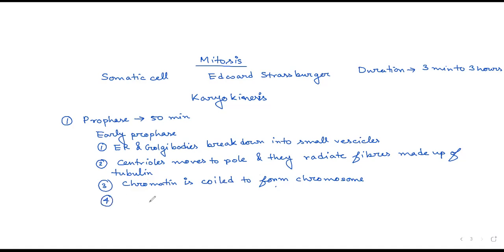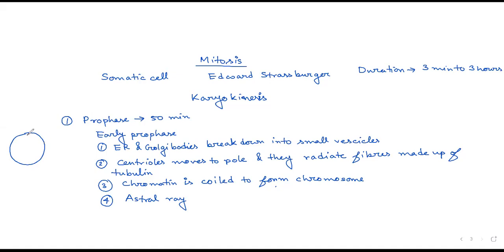And lastly, I must say there is formation of astral rays. What is this astral ray? Ma'am, astral rays are two spindle fibers from the mitotic apparatus. Yes. When you are learning any definition, learn word to word, beta. You need to understand the meaning of each and every word.